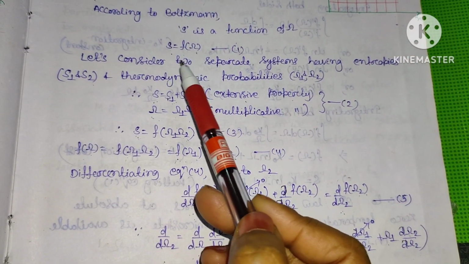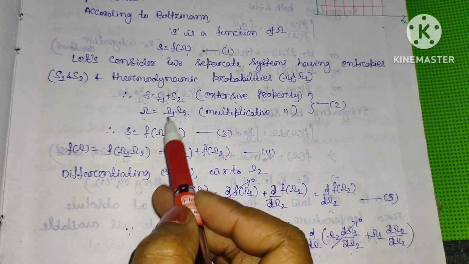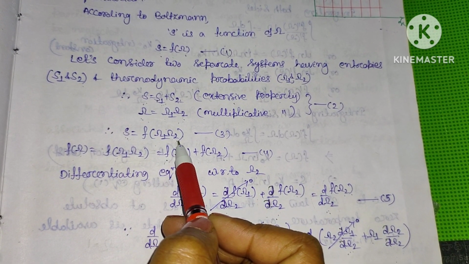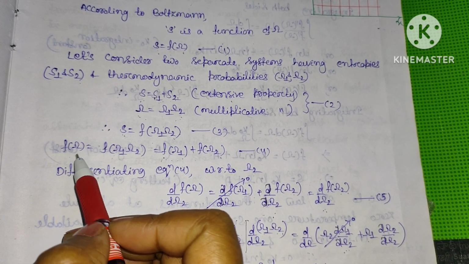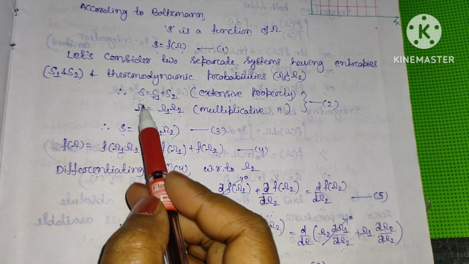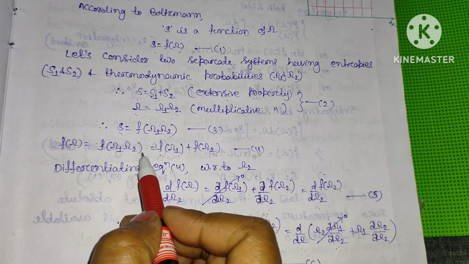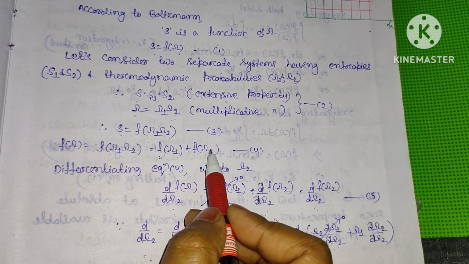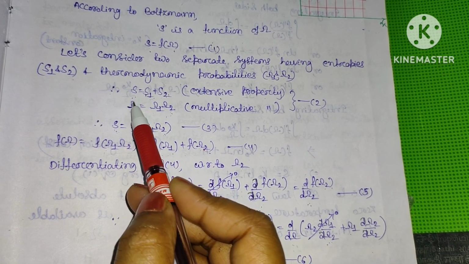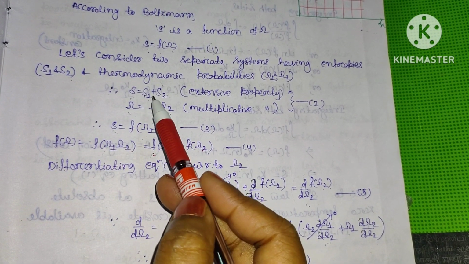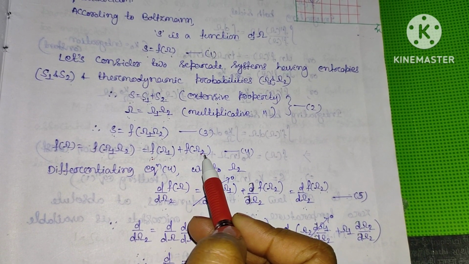Since Boltzmann says S is a function of omega, we can write, in place of omega, S equal to f of omega 1 into omega 2. Again, this f of omega can be written as f of omega equal to f of omega 1 into omega 2, and it is also written as f of omega 1 plus f of omega 2. Since S equals S1 plus S2, in place of S it is f of omega, in place of S1, f of omega 1, plus in place of S2, f of omega 2.